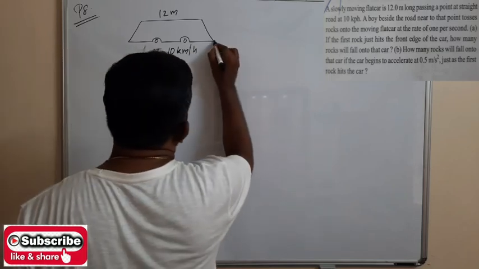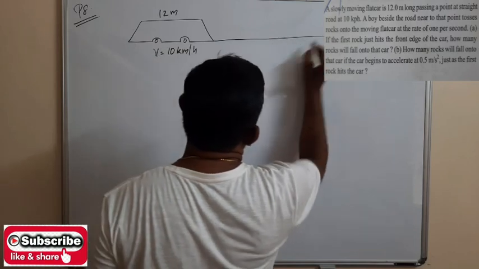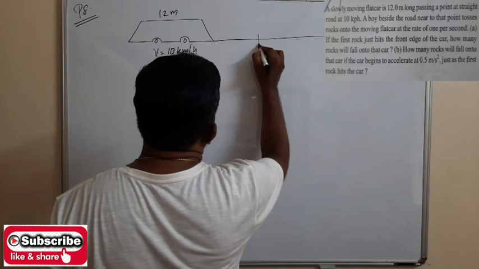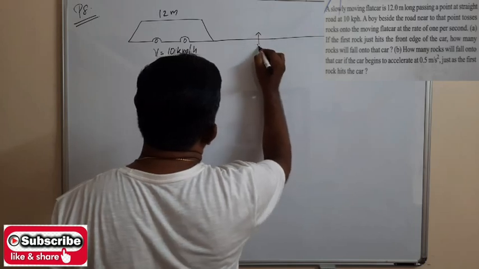So it is moving through the straight road. So there is a point in the road.